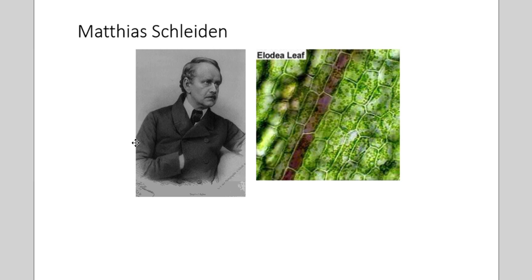And so Schleiden saw cells in many types of plants. I have a picture of the Elodea leaf. Elodea is the leaves that are in like a fish aquarium. And you can see the cells, and you can see the parts of the cells really well in an Elodea leaf. And so Matthias Schleiden said all plants are composed of cells.